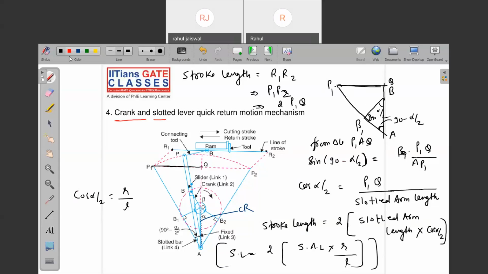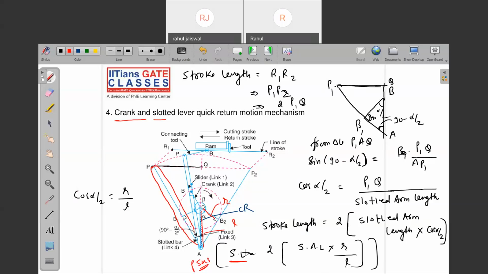This is a very important formula which they are asking in many PSU examinations directly. So they will give this diagram for the crank and slotted lever mechanism and they will ask directly. They will give the slotted arm length, the crank radius R, and the connecting rod length L also. Just multiply with the two, you will get the full stroke length. Are you getting my point? And if they ask what is the half of the stroke length, just divide by 2. Is it clear? Yes, sir.